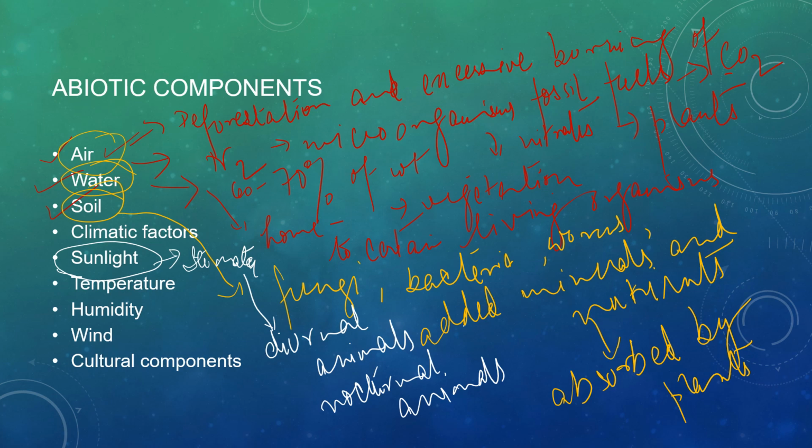Now the next point is temperature. How is it affecting living organisms? We are generally able to survive at a temperature of 0 to 50 degrees centigrade. There is a specific range of temperature in which we live comfortably, because 50 degrees centigrade is a bit high.